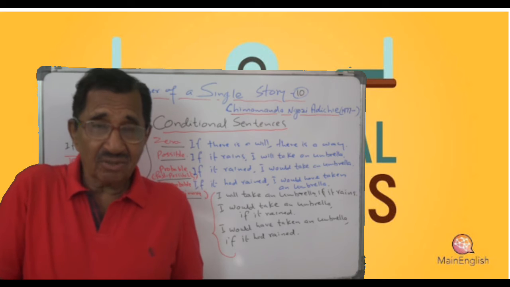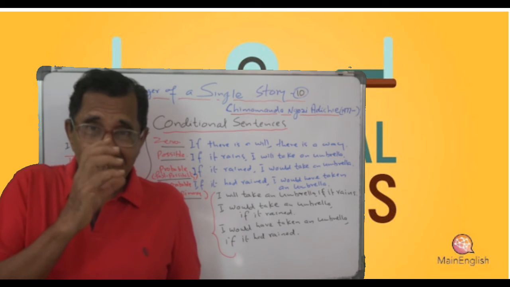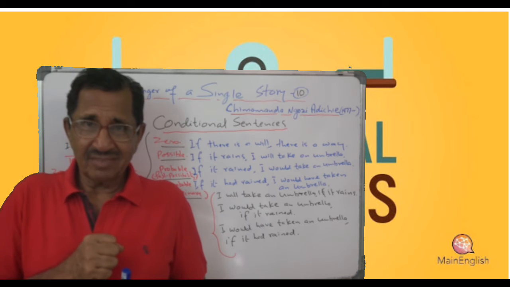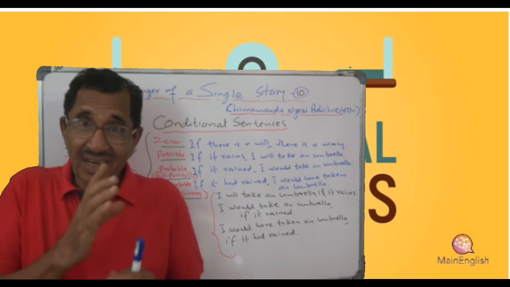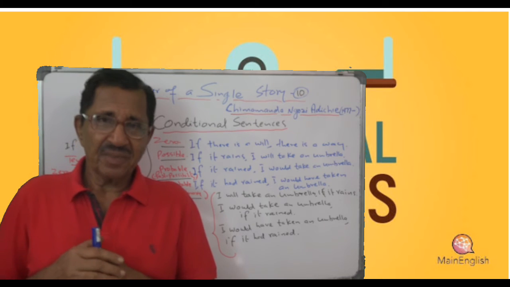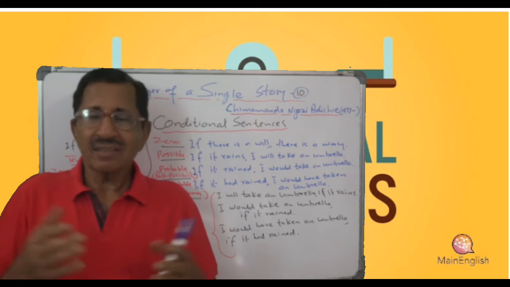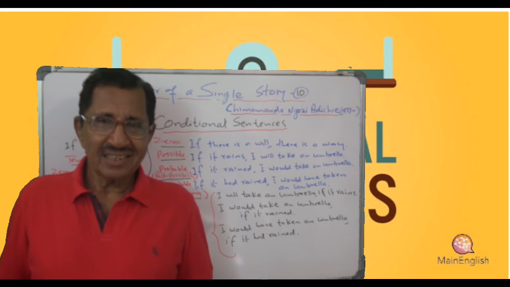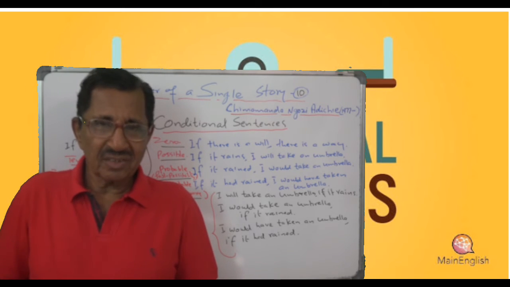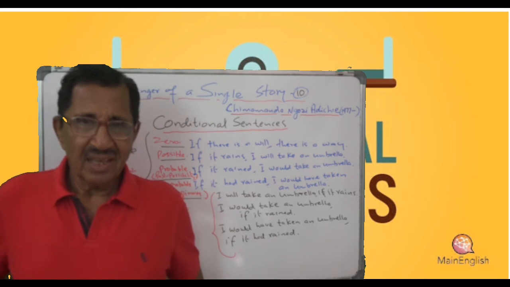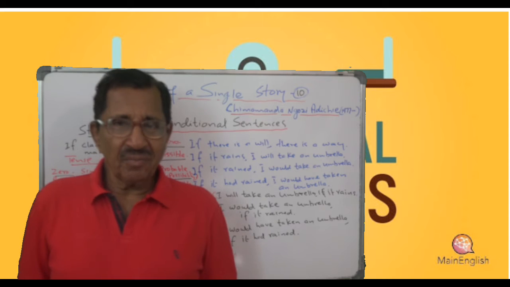In the other conditions, certain things have to be fulfilled. Understand? Only then can you expect the result. Zero condition, they are facts. They are truth, general truths. They are habits.